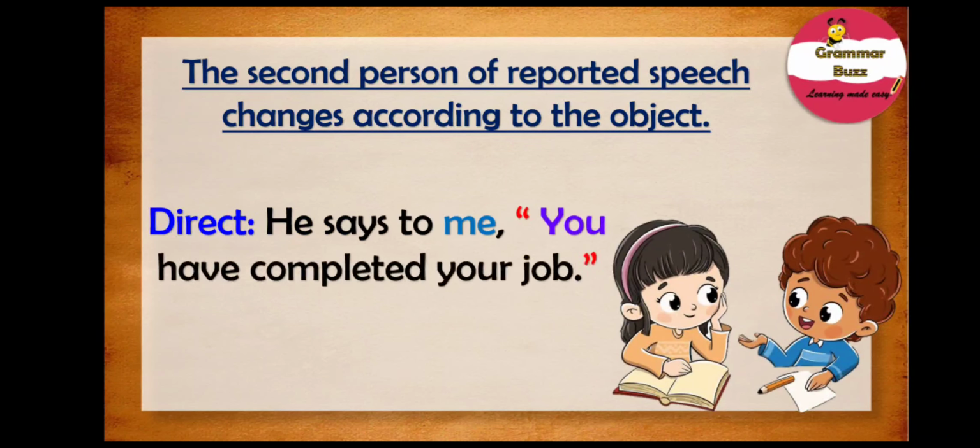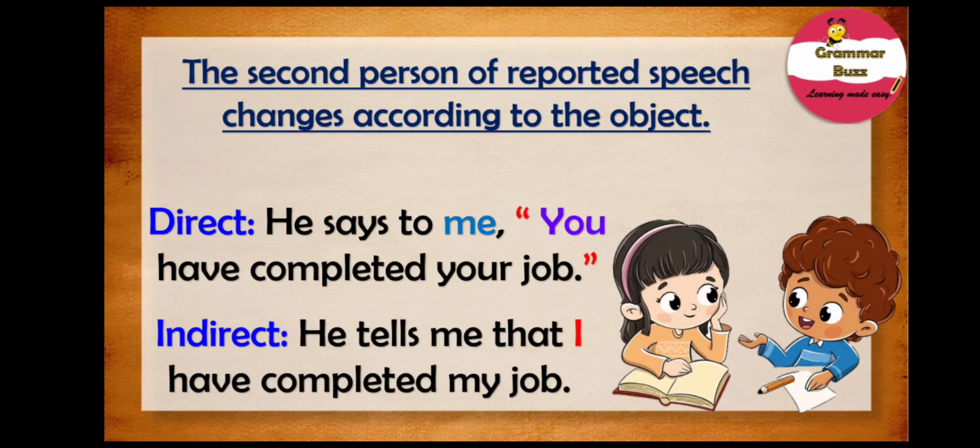And our example sentence says, he says to me, you have completed your job. In this sentence, you is the second person pronoun and me is the object of the sentence. So while converting this to indirect speech, the second person pronoun will change in accordance to the object of the sentence. And we have, he tells me that I have completed my job.